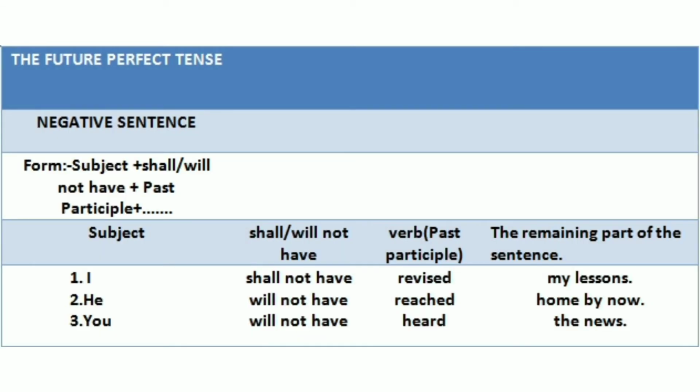Now we will see the negative sentences. The form of the negative sentences is subject plus shall or will not have plus past participle plus the remaining part of the sentence. So let's see the examples. I shall not have revised my lessons. He will not have reached home by now. You will not have heard the news.